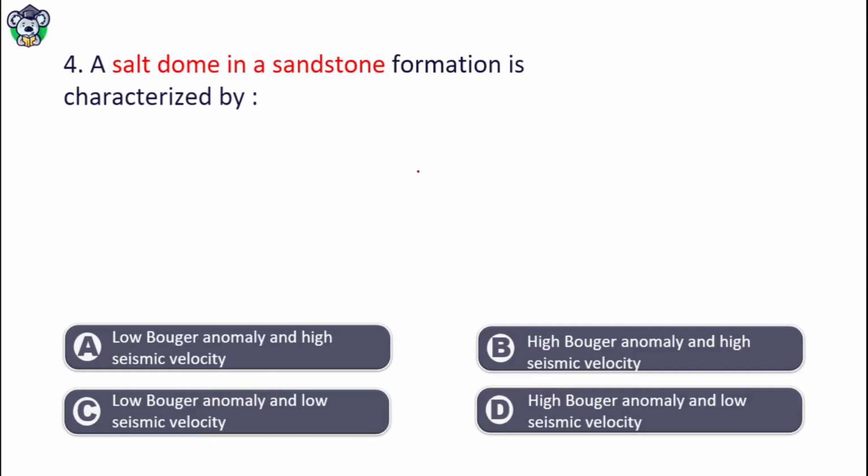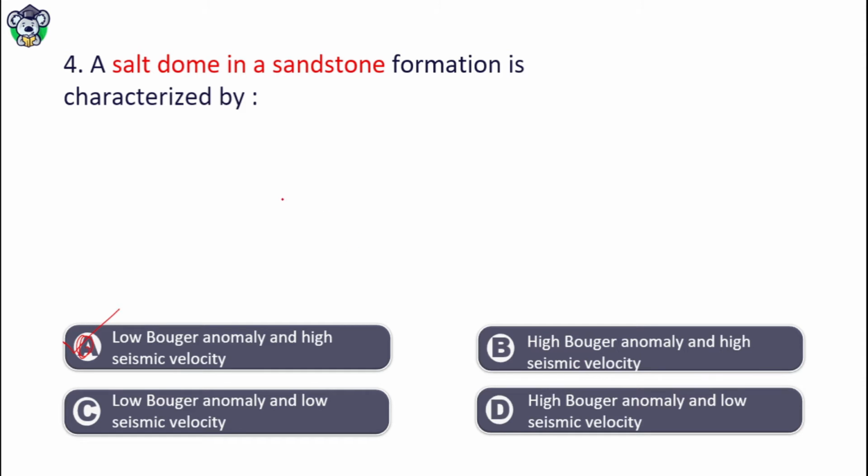Okay. A salt dome in a sandstone formation is characterized by: low Bouguer anomaly and high seismic velocity, high Bouguer anomaly and high seismic velocity, low Bouguer anomaly and low seismic velocity, high Bouguer anomaly and low seismic velocity. The right answer is low Bouguer anomaly and high seismic velocity. That is option A is true for question number 4.